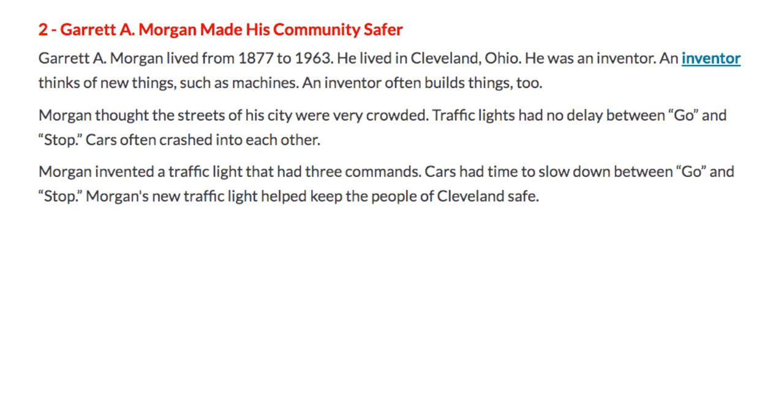That's right, yellow. We have that delay between go and red, we see that yellow. It's telling us that we need to slow down and come to a stop soon. Cars often crashed into each other without that. So a long time ago, they did not have that. Morgan invented a traffic light that had 3 commands. Cars had time to slow down between go and stop. Morgan's new traffic light helped keep the people of Cleveland safe.